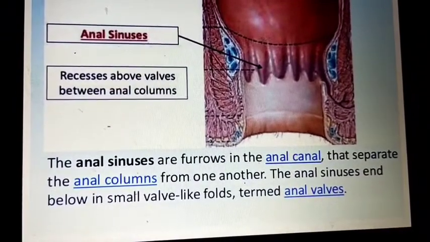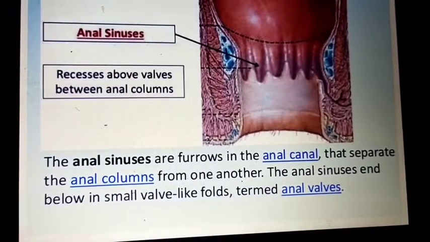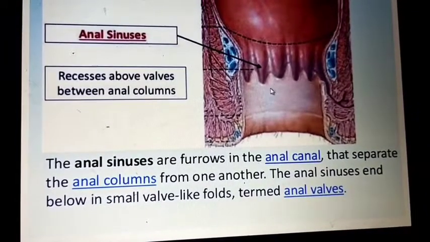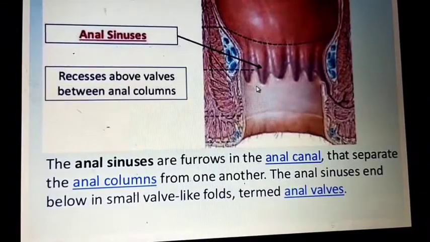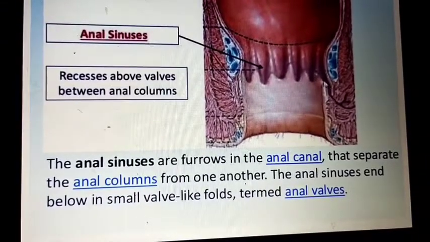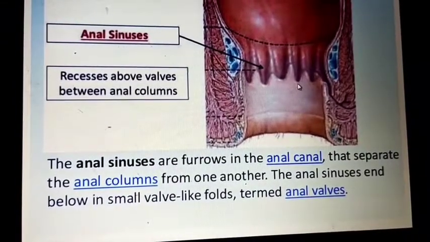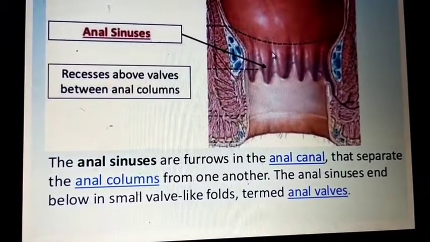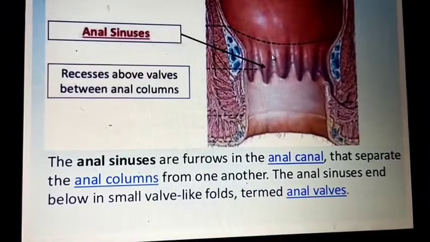The anal sinuses end below with a small valve, and these valve-like folds are termed anal valves. These are nothing but anal valves, and these anal valves join together and form the pectinate line. These are the folds of the anal canal columns.